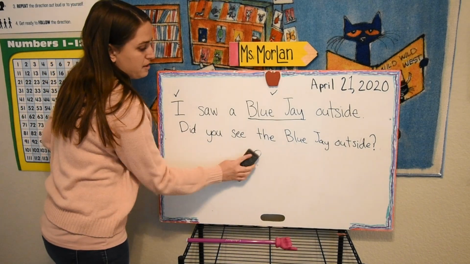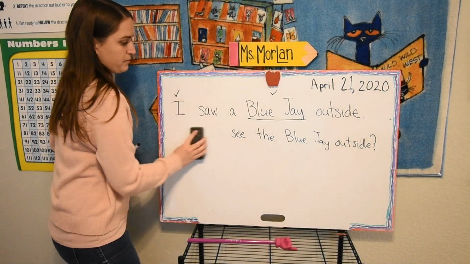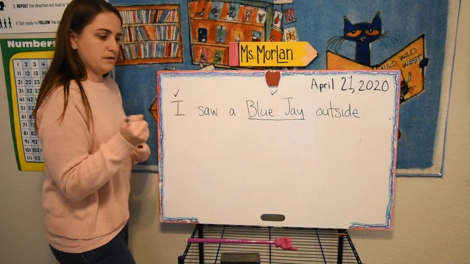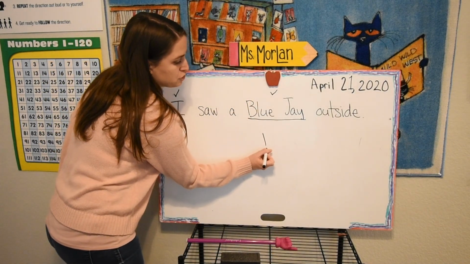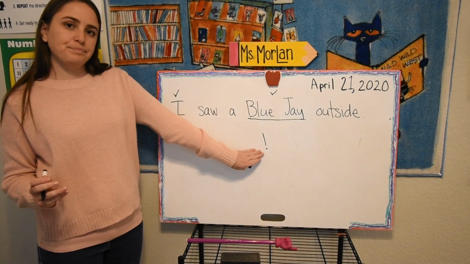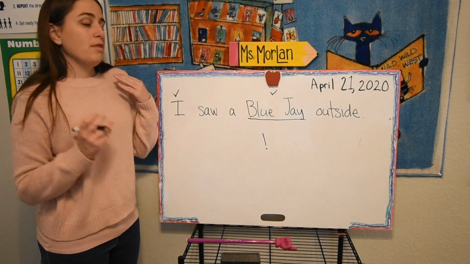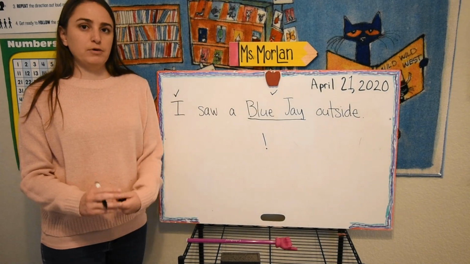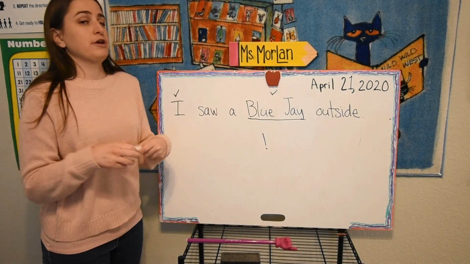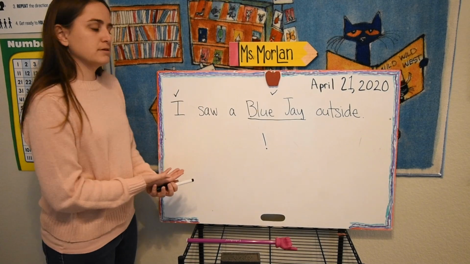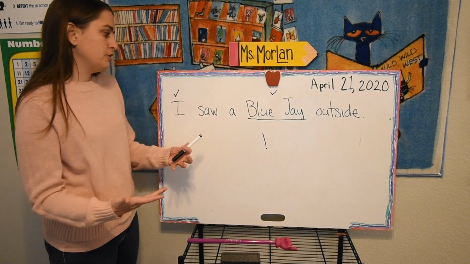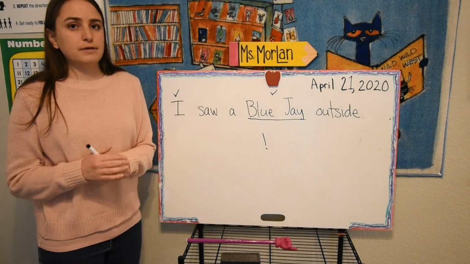All right, the other type of punctuation you can use is called an exclamation point. It looks like this. Okay, so you use an exclamation point when you want to add excitement, right? When you want to tell the reader that you're really excited about something, or if you're shouting or yelling in your writing, then you use an exclamation point.